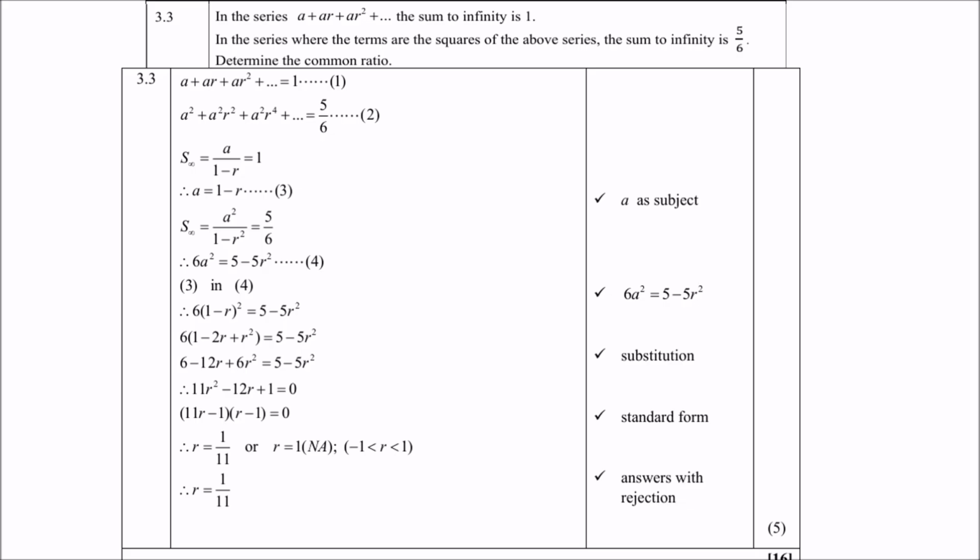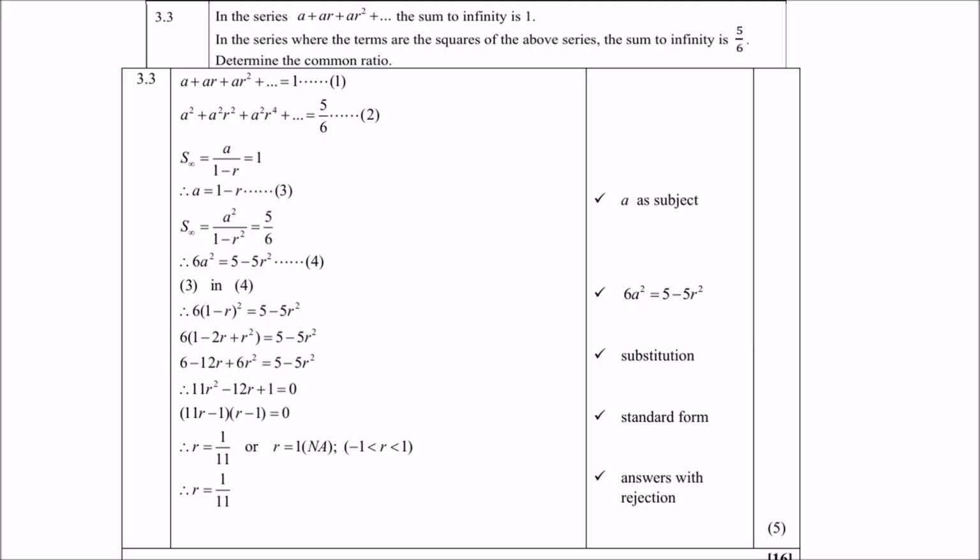Now they say sum to infinity, so therefore A over 1 minus R equals 1. That's the first one. Cross multiply and you get A equals 1 minus R, and we call it equation 3. Then for the squared one, the sum to infinity will be A squared over 1 minus R squared equals 5 over 6. Remember, it's squared, don't forget that. Cross multiply and you get 6A squared equals 5 minus 5R squared. And that gives you equation 4.